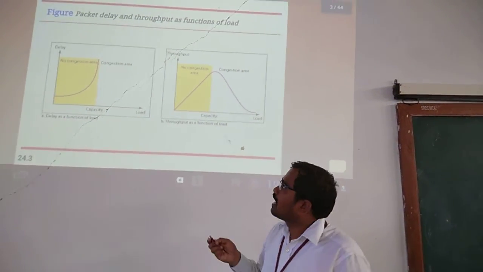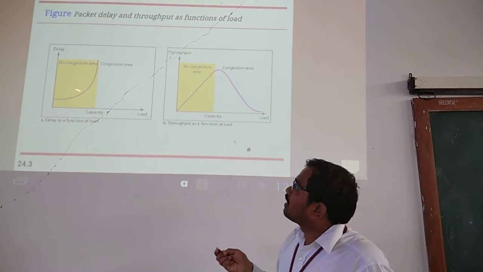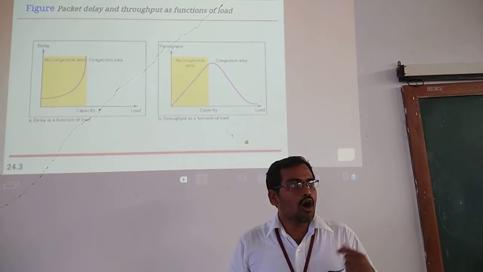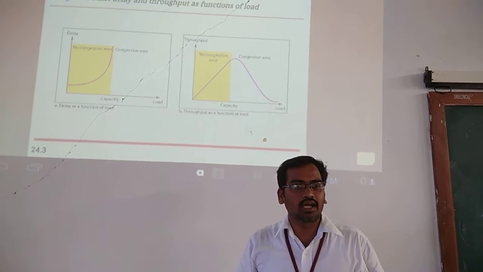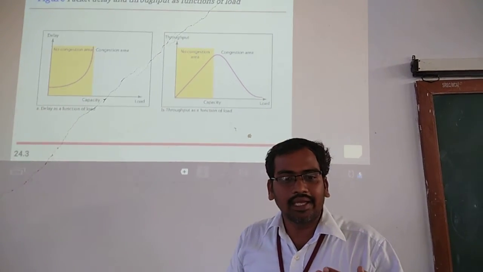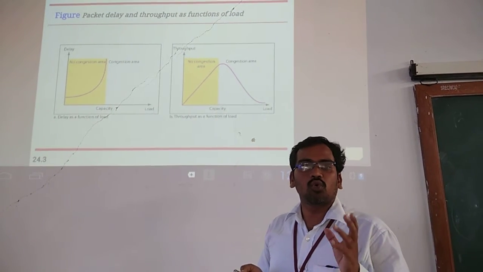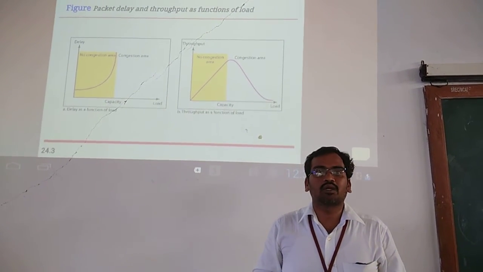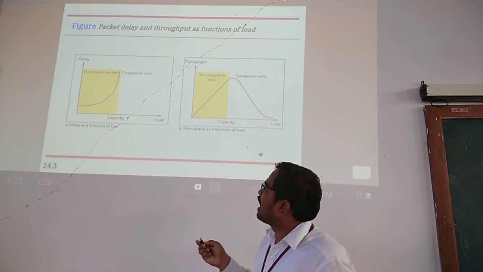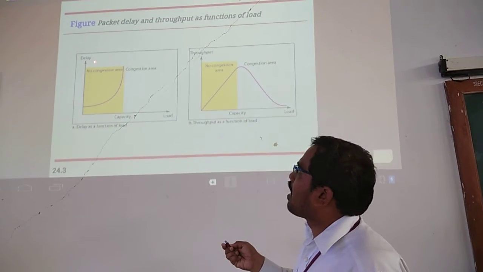Now we will discuss how this congestion affects the delay as well as the throughput. If congestion occurs, how does it affect the parameters delay and throughput of a network? Delay and throughput are two important parameters in measuring network performance. First, I will discuss how congestion affects delay.